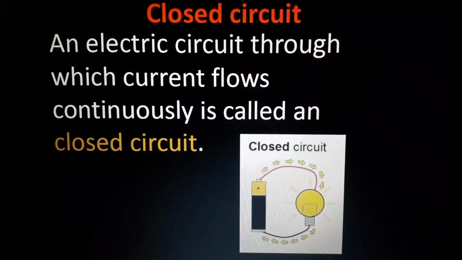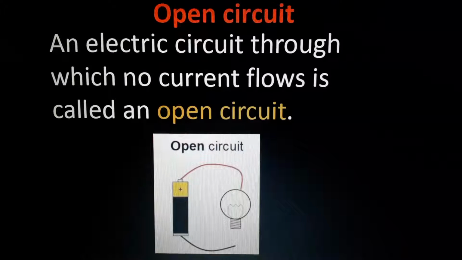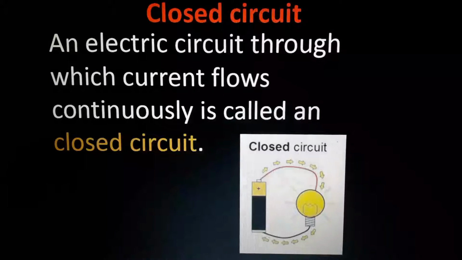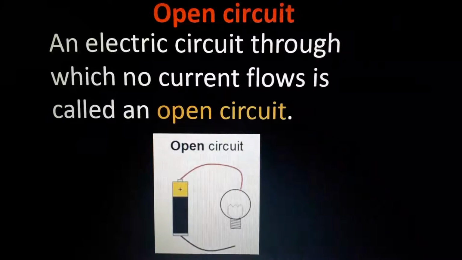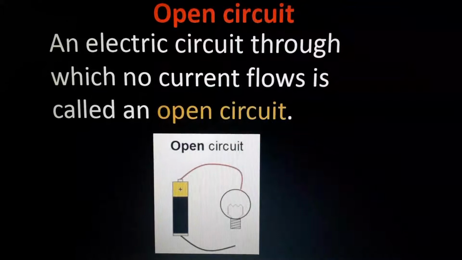Just see that picture and tell me what is an open circuit and what is a closed circuit. See, what is the difference here? Battery color is same, bulb color is same, wire color is same, but here the bulb is on, here the bulb is off, isn't it? So what's the difference between them?